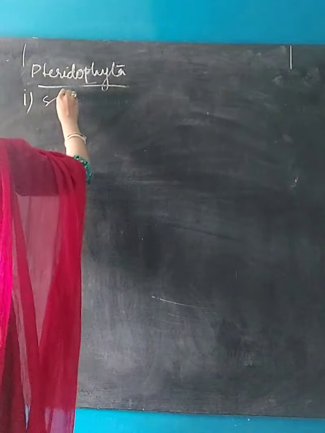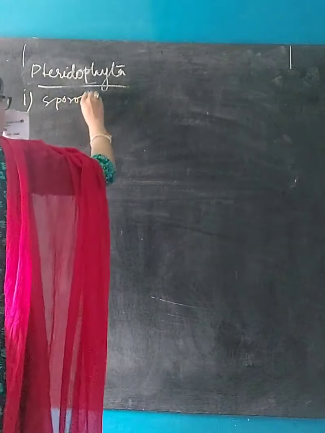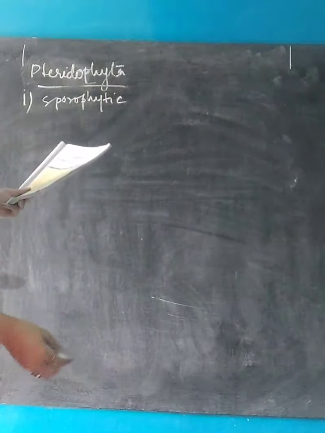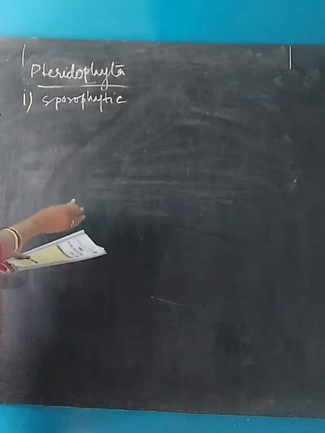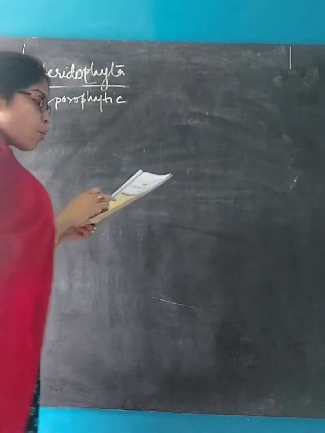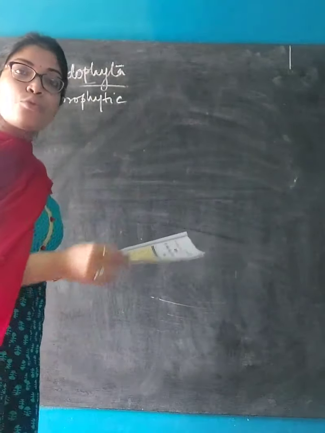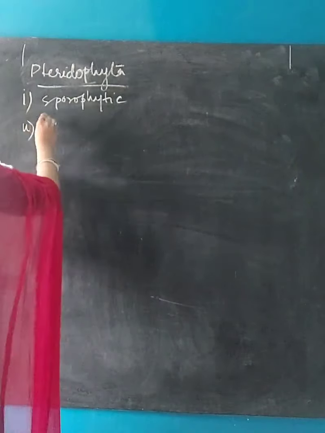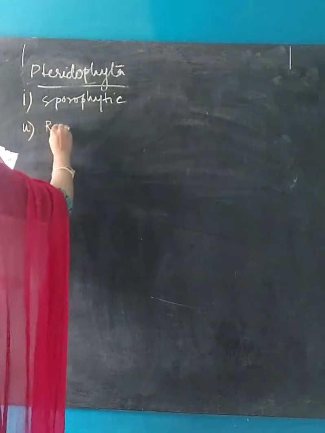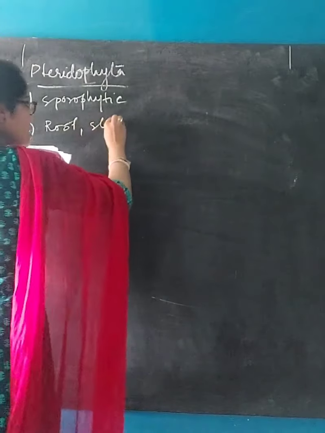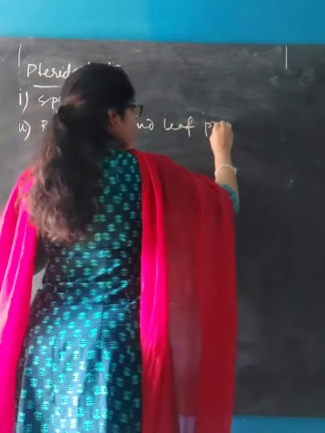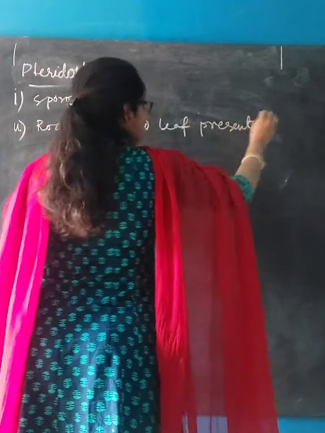Okay, sporophytic. Next, plant contains root, stem and leaves. Unlike the previous one, Bryophyta, where only stem and leaf were present and root was absent, in case of Pteridophyta all three are present: root, stem and leaf.